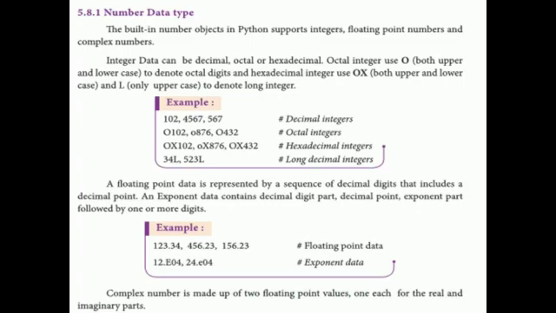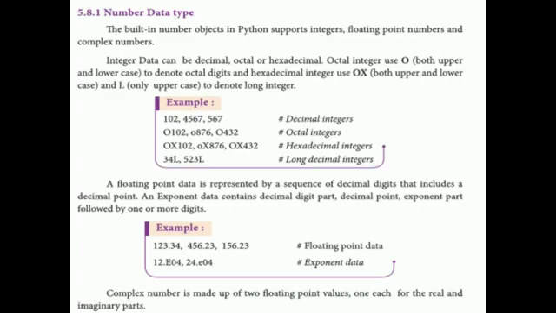The next examples are 123.34, 456.23, 156.23. They denote the floating point data. And 12.E04, 24.E04 denote the exponent data. A complex number is made up of two floating point values, one each for the real and imaginary parts.